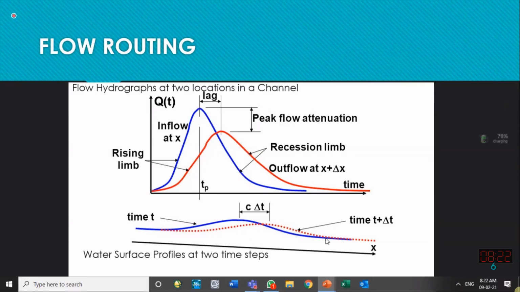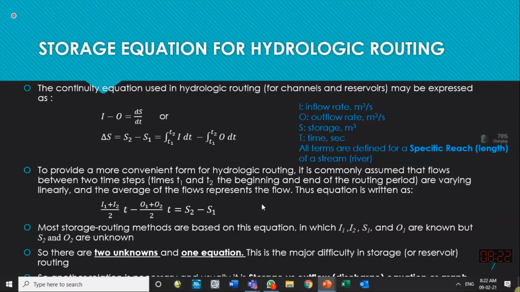So in this way we can see that some change occurs while flow passes from one place to another through a river channel. This transformation is estimated by the method of routing. One method of routing is usually called the storage equation, or reservoir routing.